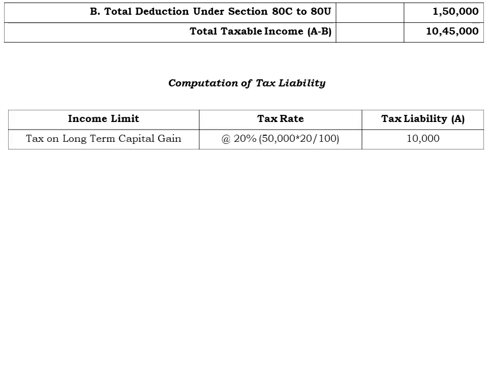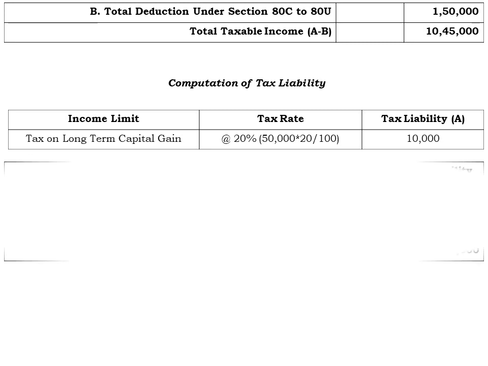So here comes the first slab, that is for the long term capital gain. Remember one thing, for the capital gain we are going to consider a separate tax computation rate. On that rate we have to calculate the tax liability, and here we are having the long term capital gain of rupees 50,000, on which for the long term capital gain 20% is the tax rate, and therefore 50,000 multiplied with the 20% tax rate, the tax liability comes to 10,000 rupees, and we are going to name it as point number A.